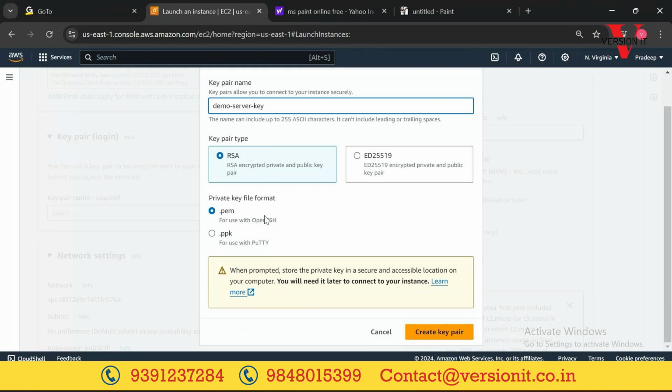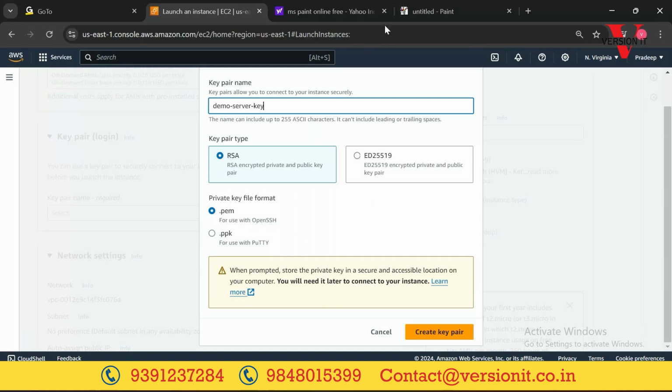Okay, so much of the concept that we need to understand before launching the server. Now it is giving the key file in two formats. One is .pem, one is .ppk. Now which type of key format do we need to select? Whether we should go for pem or ppk.